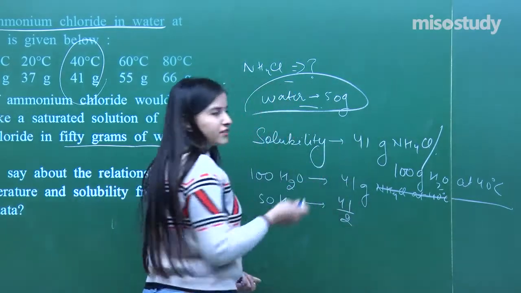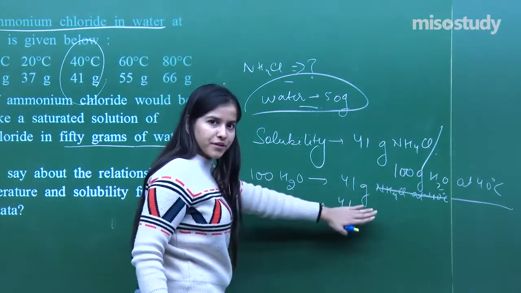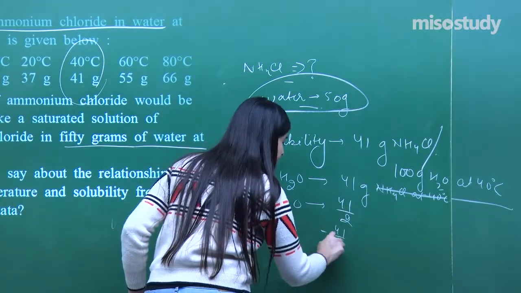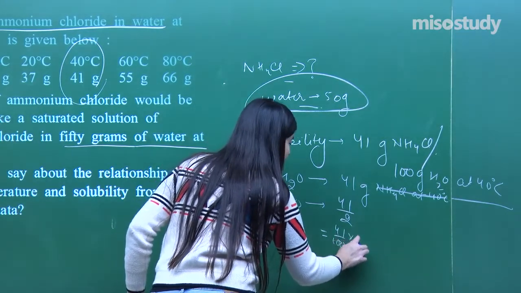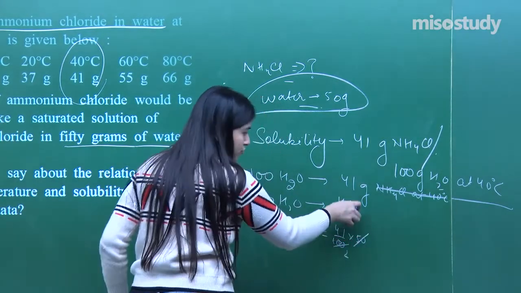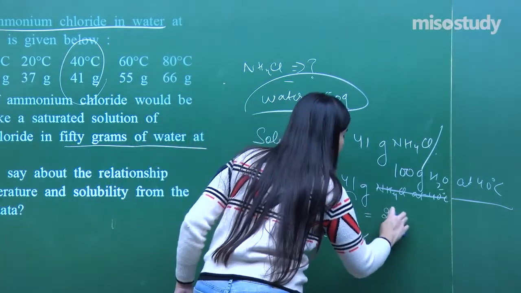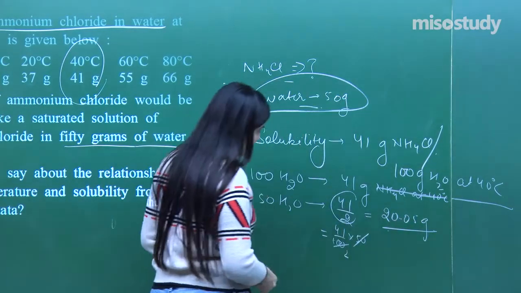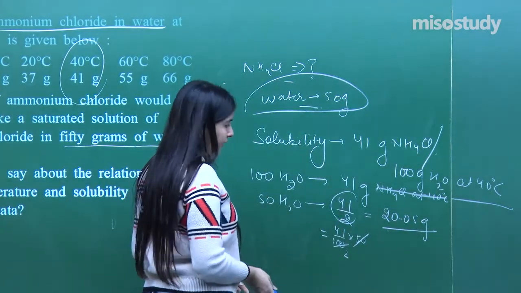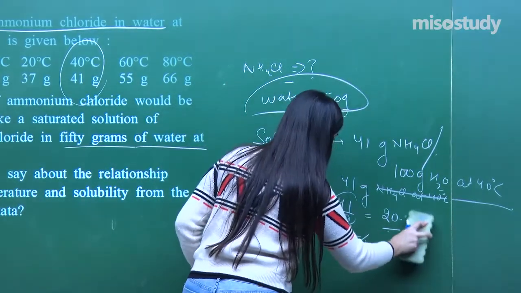Divided by 2, just half of it. Or else you can apply the similar unitary method, the answer will come out the same. 41 divided by 100 into 50, that is the same as dividing by 2. So it is one and the same thing. It is coming out to be 20.5 grams.